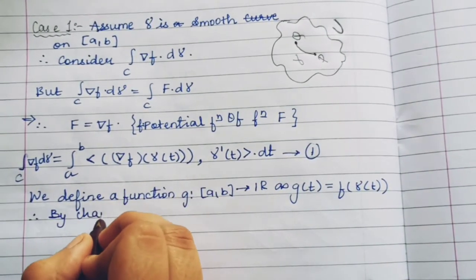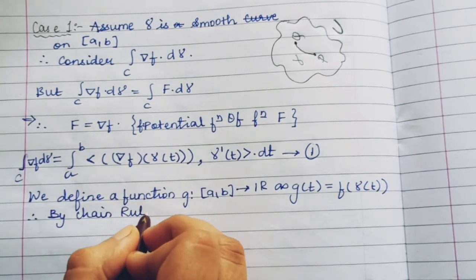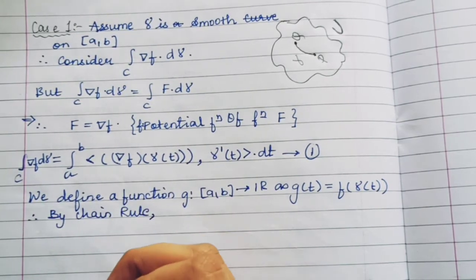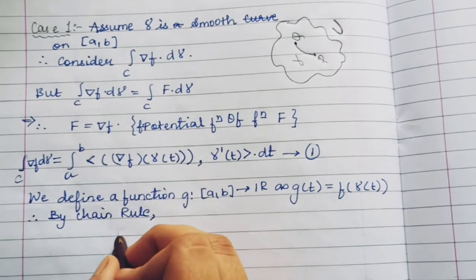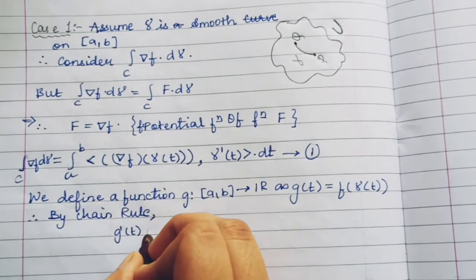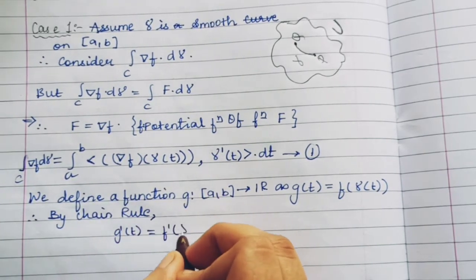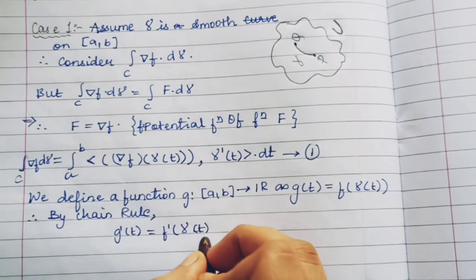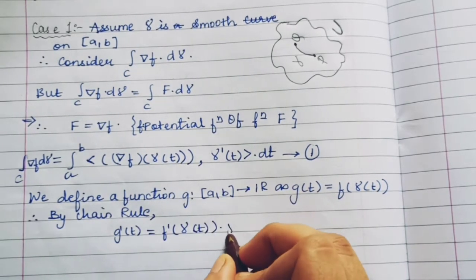Therefore, now we will use the chain rule to find the derivative of g(t). So by chain rule, g'(t) is equal to f'(γ(t)) and γ'(t).